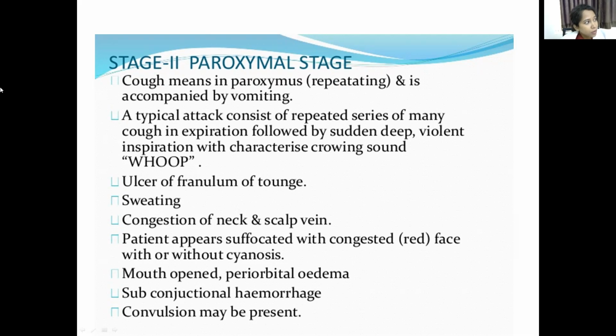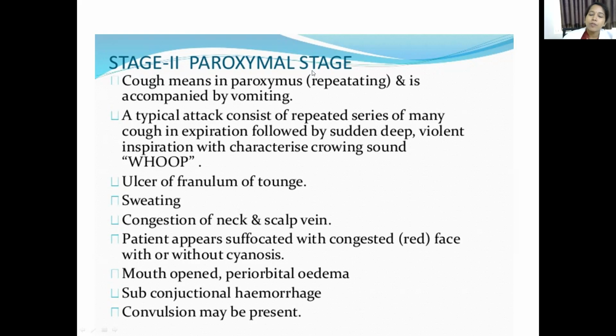In between the episodes, the patient is normal. The episodes of cough are about 5 to 10 per day, and mostly during the night we have more cough. During this whooping cough, the neck veins are distended, the eyes are bulging, the tongue is protruding outside, and cyanosis, a bluing of the skin, is seen. So these all constitute the whooping cough.